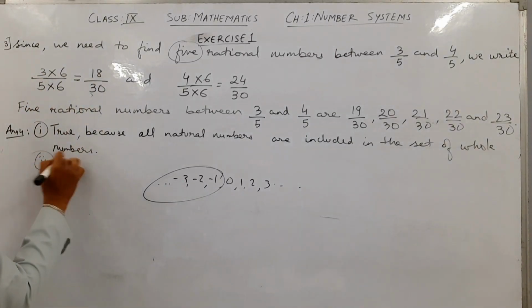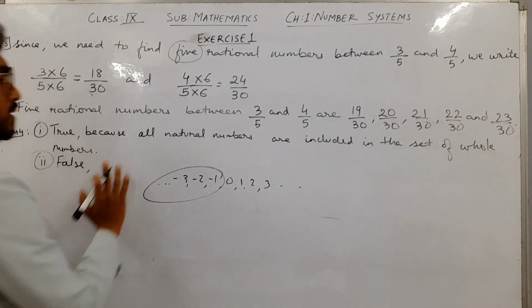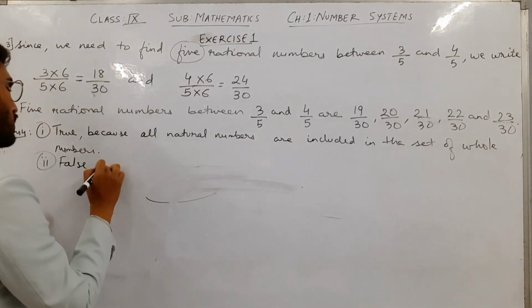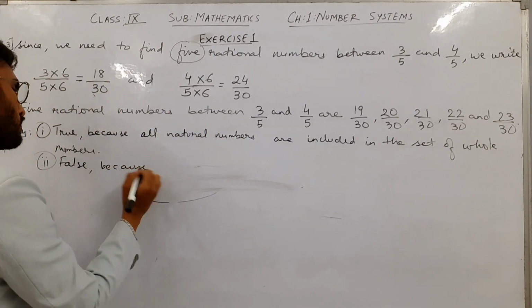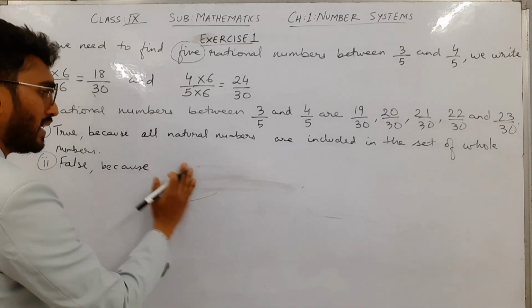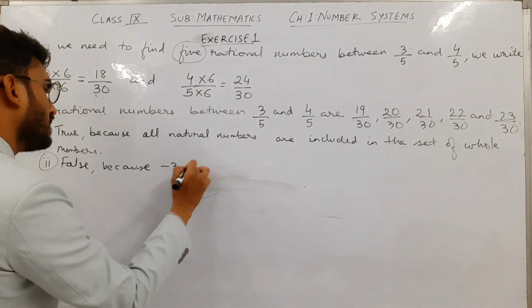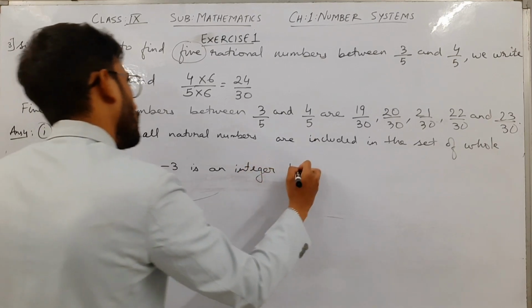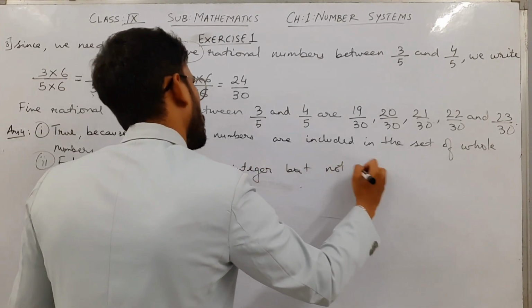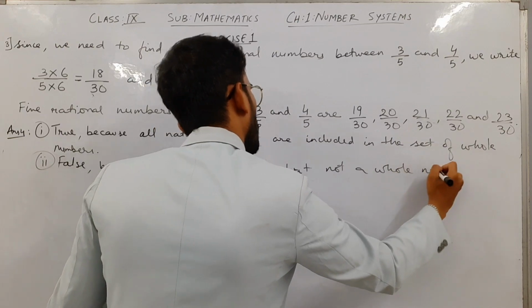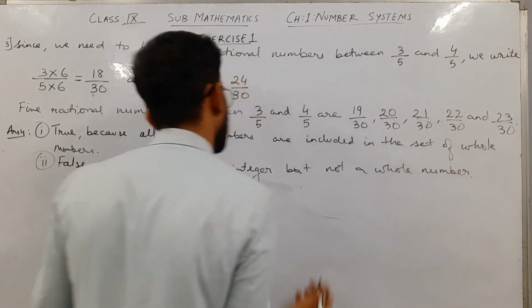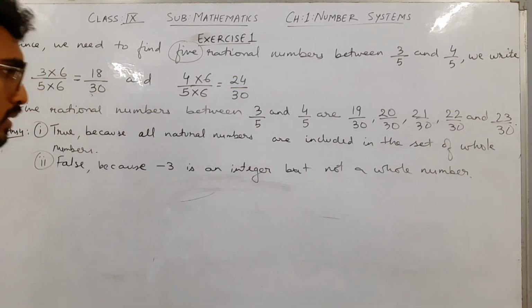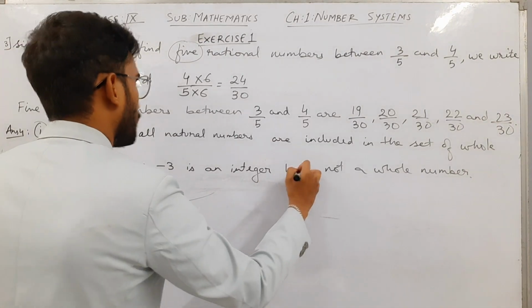So the statement becomes false. Why? Because we'll give an example of a negative number. Let's say -3 is an integer but not a whole number. It is an integer, but it is not a whole number. So that's why the statement becomes false.